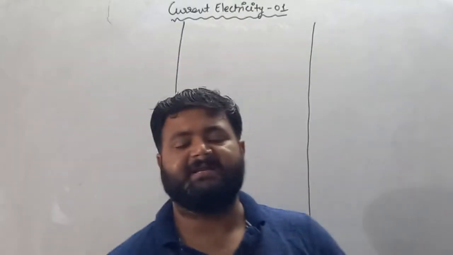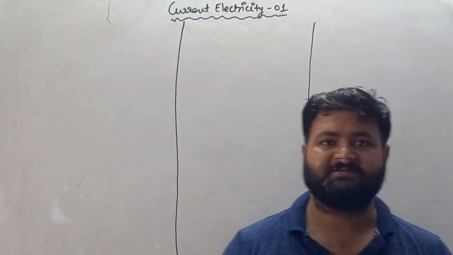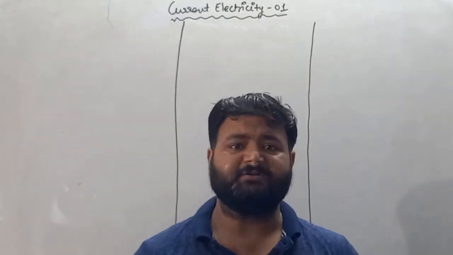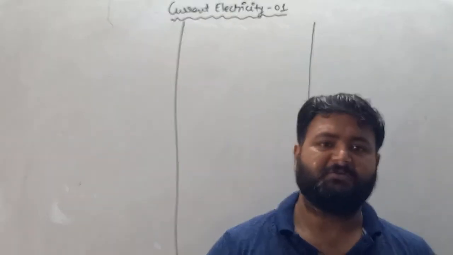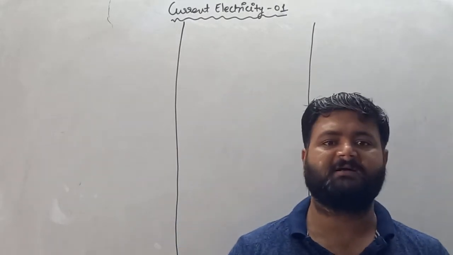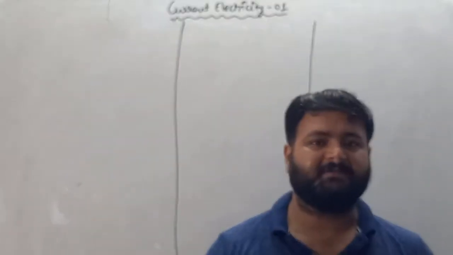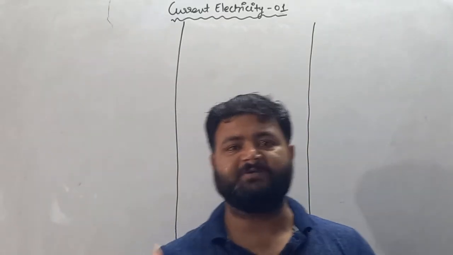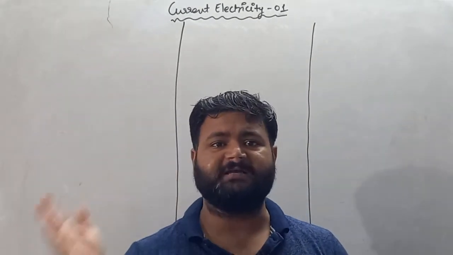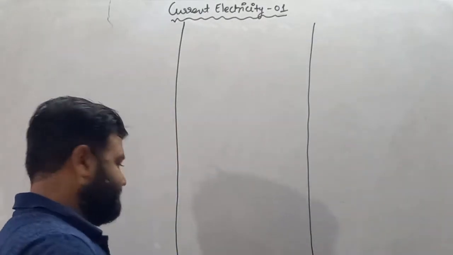Second chapter, that is electric potential and capacitor, in which the electric potential part is finished. Capacitor will be covered in this chapter because, my dear student, to solve the numericals of capacitor we need some laws, and that law will be dealt with in this chapter. That's why the capacitor portion will be covered in this chapter as well. So don't worry at all and follow the instructions given by me. So this is your current electricity.